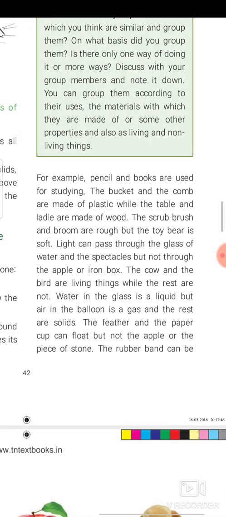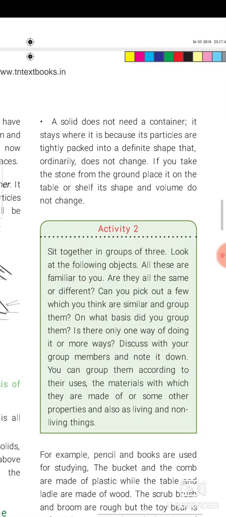Consider the case of liquid. The liquid will change its shape according to the shape of a container. A glass of water has the shape of the glass. If you pour that glass of water into a plate, it takes the shape of the plate. Consider the shape of a gas. There is no fixed shape. It occupies the container. It occupies the space if the container is closed.